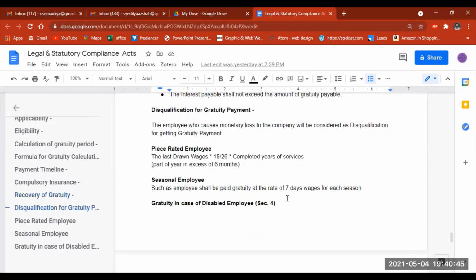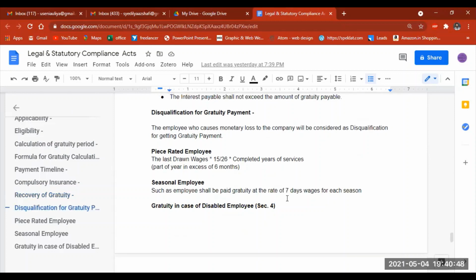And the other thing is, can there be any disqualification for an employee from the gratuity payment? Yes, it is there. It applies to an employee who damages the company's assets, in a physical or monetary aspect. If they cause any loss to the company, at this time the company can reject this employee from the gratuity. So the company has a right to reject this employee, even if the employee is eligible for the gratuity.